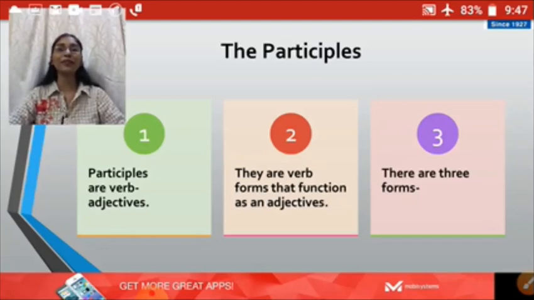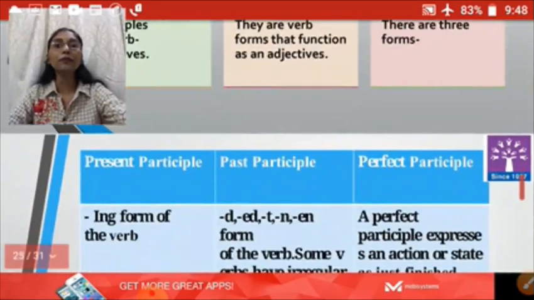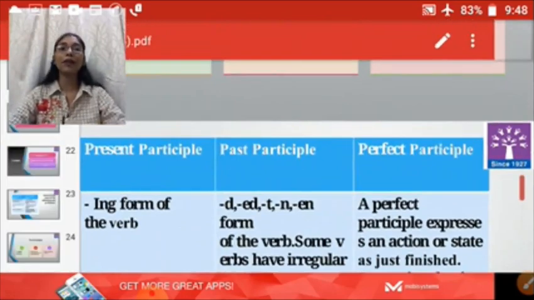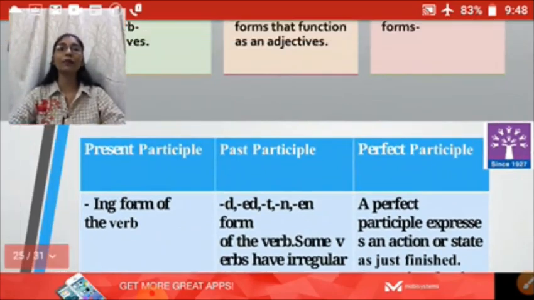The participles. Participles are verb adjectives. They are verb forms that function as an adjective. So participles are also termed as verbs, but they work as adjectives. There are three forms of participles: present participle, past participle and perfect participle.